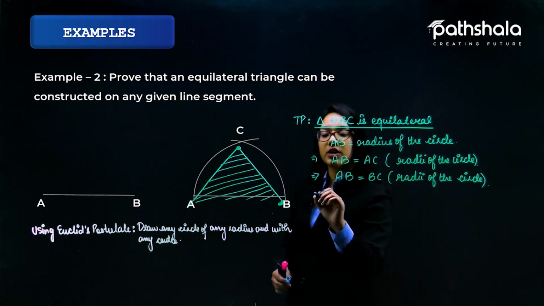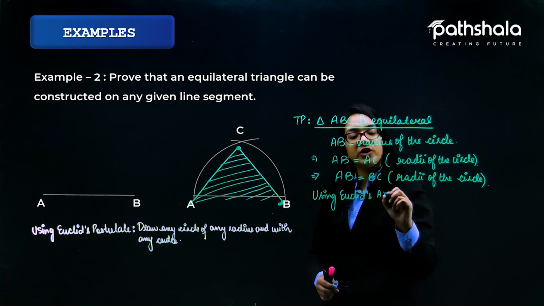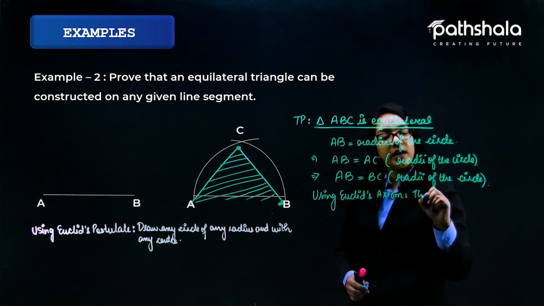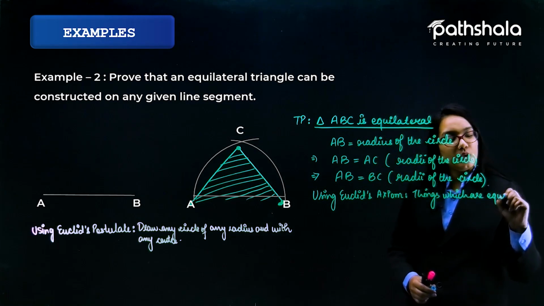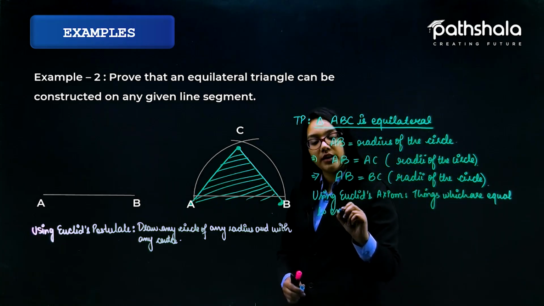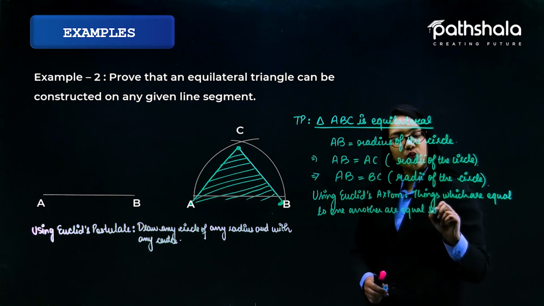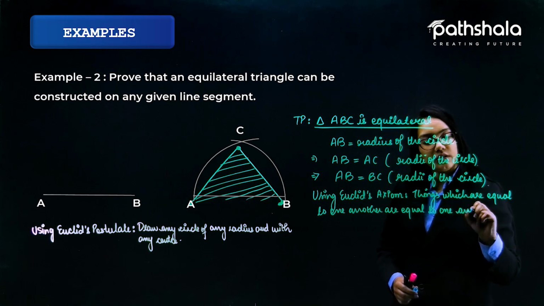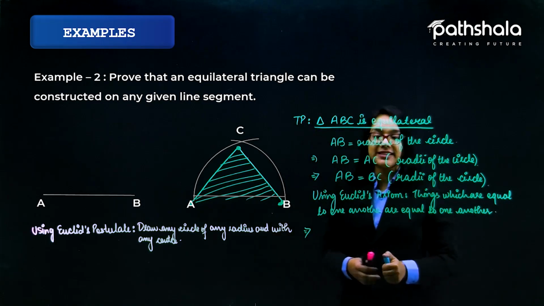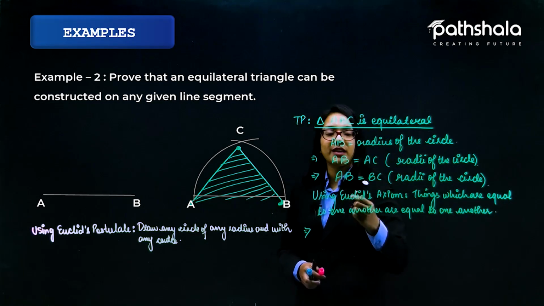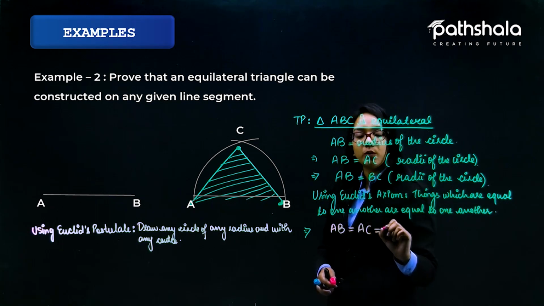So using Euclid's axiom, which says that things which are equal to the same thing are equal to one another, if AB is equal to AC and AB is equal to BC, it implies AB is equal to AC, which is equal to BC.